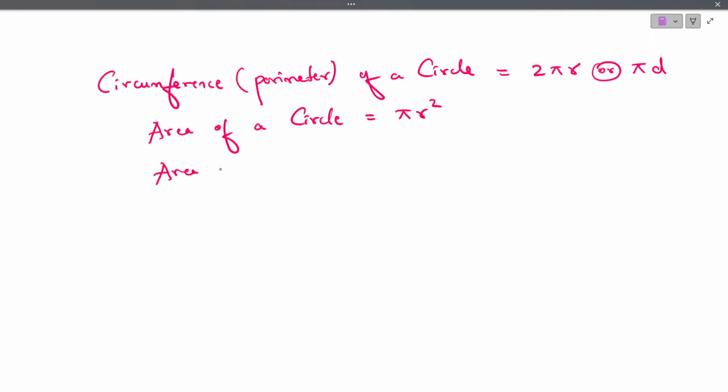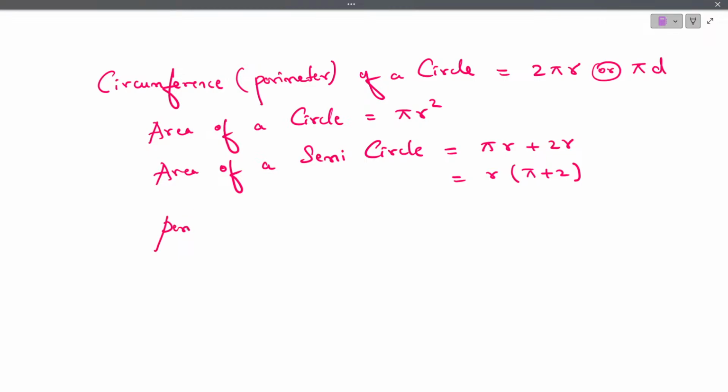Then we have the formula for the area of a semicircle. The formula is pi r plus 2r. We can take r as common. Then it becomes r into pi plus 2. So this is the formula which we use to find the area of a semicircle.